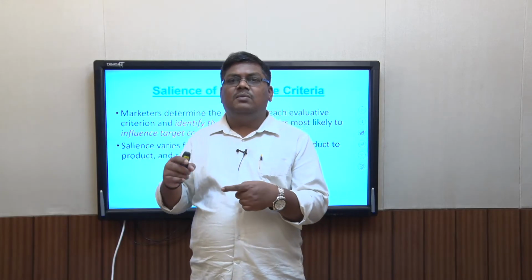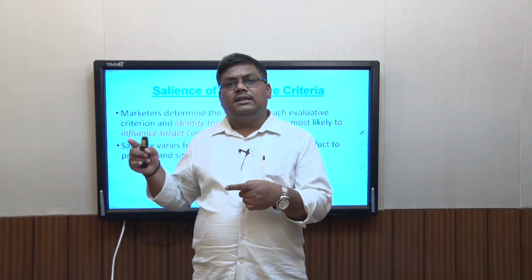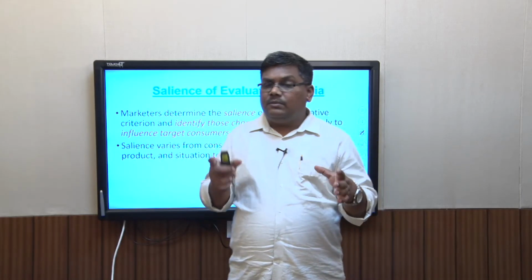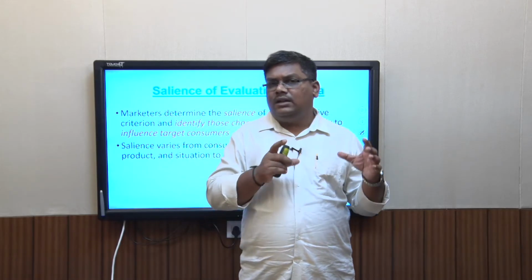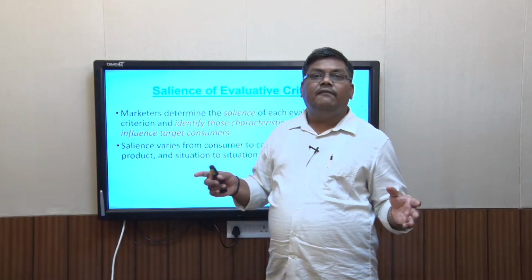It basically means how many kilometers per fuel unit it is churning out. So the same person buying two different cars in two different situations, the saliency of the product attribute varies.